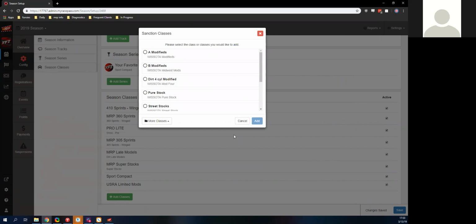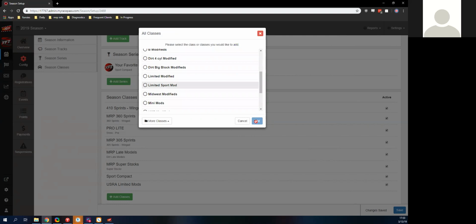I have some of them already. If you have other sanctions, you can see that here. If you have one that's not on this list, that's cool too. You're able to actually add that right here. So if I wanted to add a modified, let's go with a limited sport mod, I could add that right here.